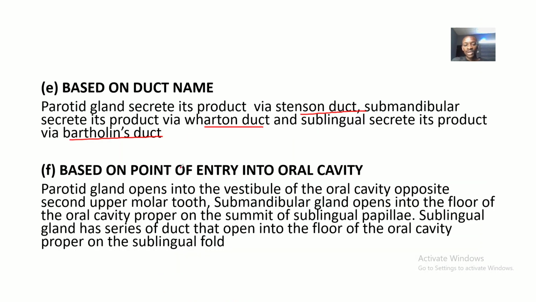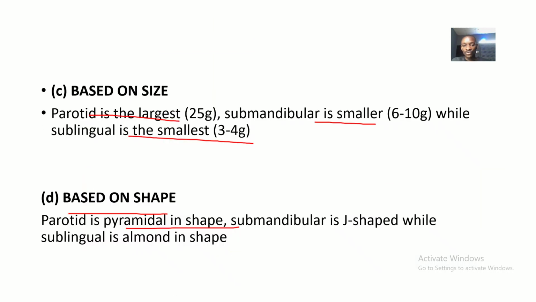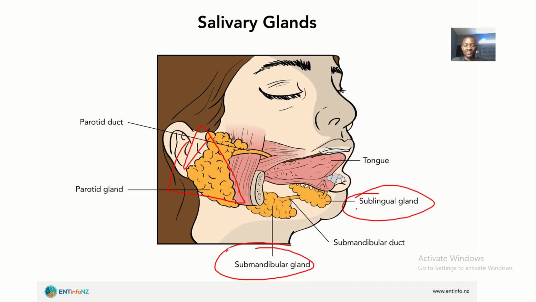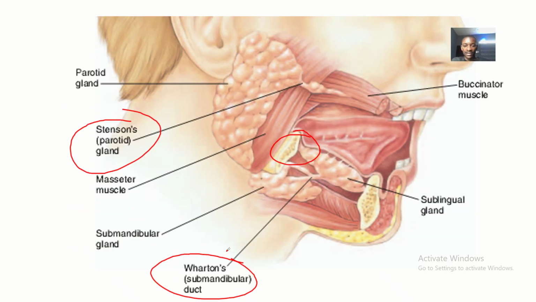Based on the point of entry into the oral cavity, the parotid gland opens into the vestibule of the oral cavity, opposite the second upper molar tooth. I remember seeing this question in steeplechase. Then how about the submandibular? It opens in the floor of the oral cavity proper on the summit of the sublingual papillae. Then the sublingual gland has a series of ducts that open into the floor of the oral cavity proper on the sublingual fold. So I think basically that's it.